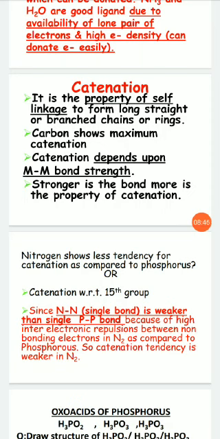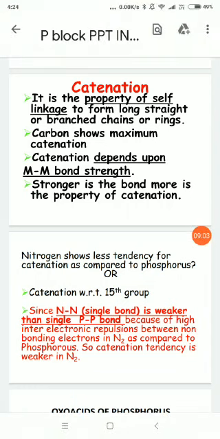So students, we have done a few of the basic questions here. I'll continue with the oxo acids of sulfur, phosphorus, halogens, and some compounds of xenon in my next video.